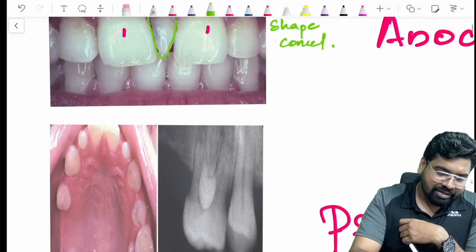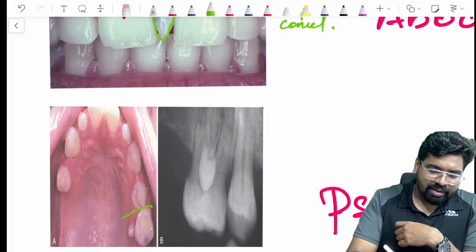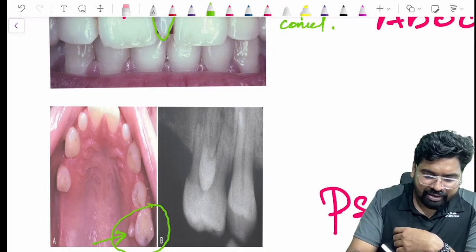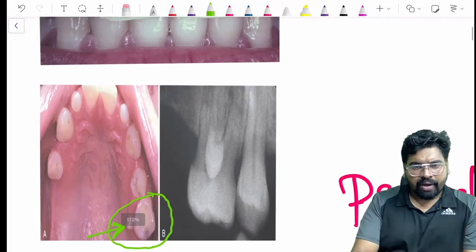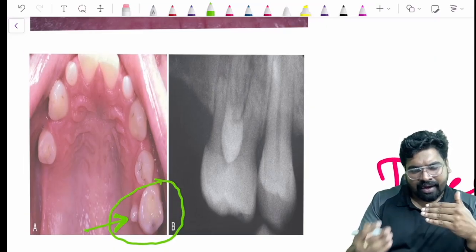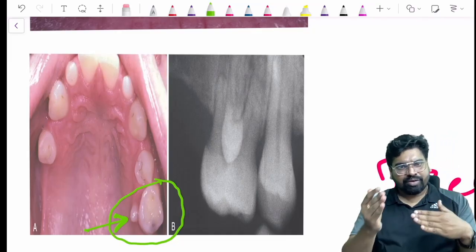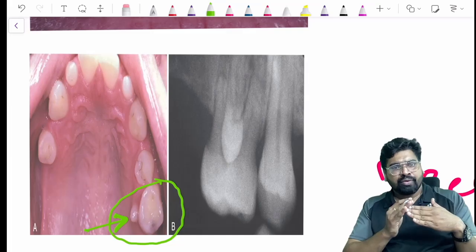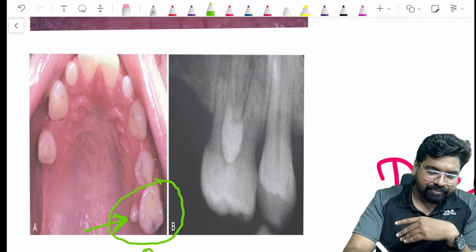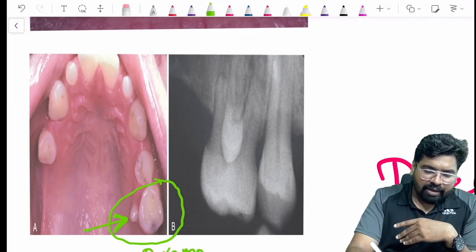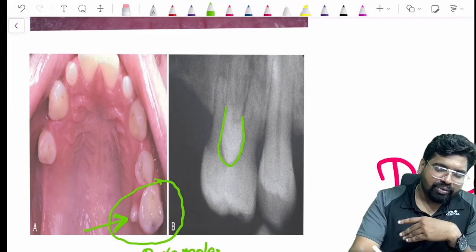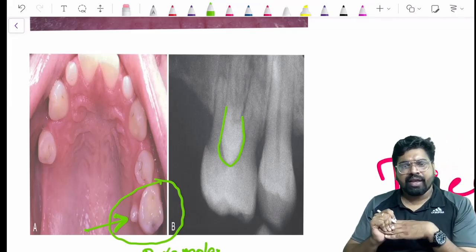If you see this second image, you can see that there is an extra tooth here, which I am pointing the arrow to. I will magnify it for you. The extra tooth is towards the palatal side of that molar. So which type of tooth is it? It's a paramolar. In the radiograph you can see the extra tooth on the palatal side. So this is a paramolar.